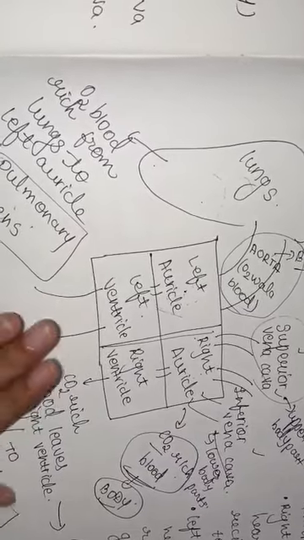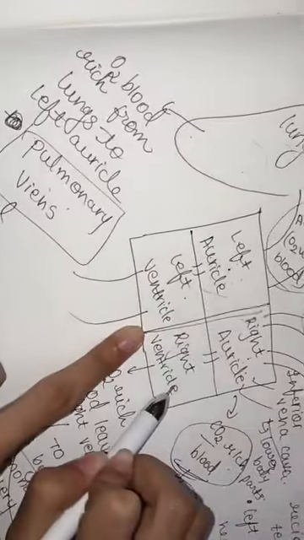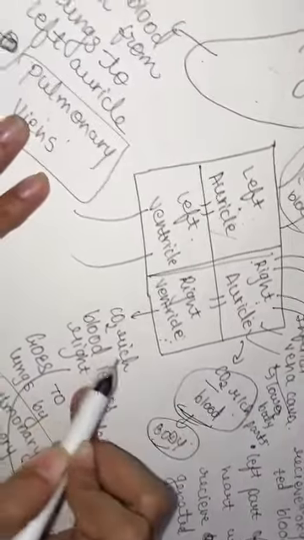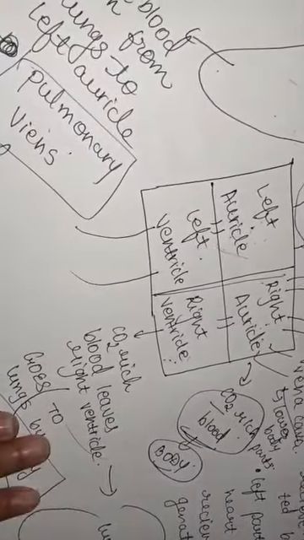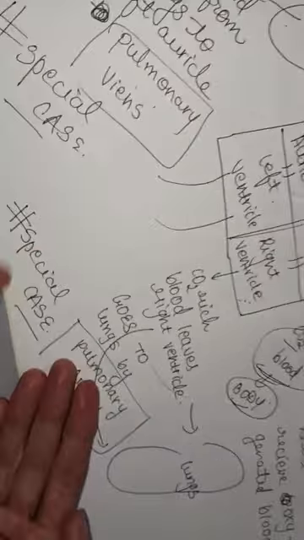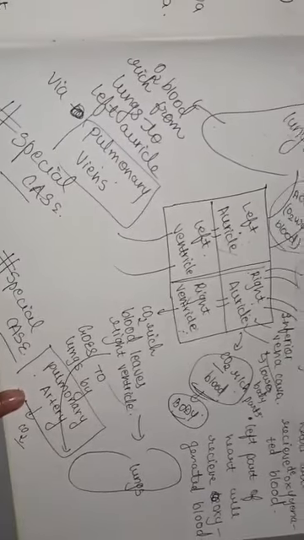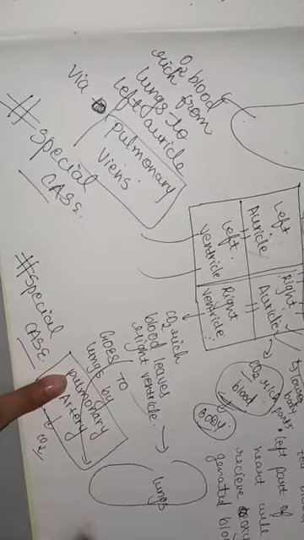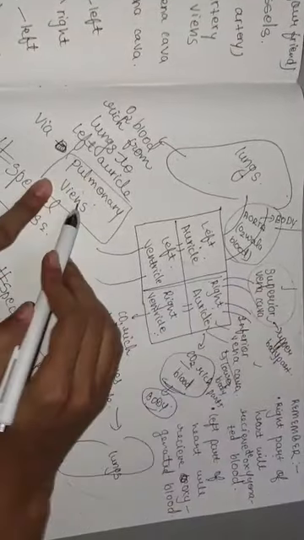Correct? Okay. Very nice. Then from the right auricle it will go to the left ventricle, to the right ventricle, sorry. Now from the right ventricle, this deoxygenated blood will go to the lungs to get oxygenated. By what means? Of course, with the pulmonary artery. I told you before, it is a special case I have written. This pulmonary artery will have carbon dioxide rich blood, and it will go to the lungs. It will get oxygenated, and it will again go to the left auricle via the pulmonary veins.